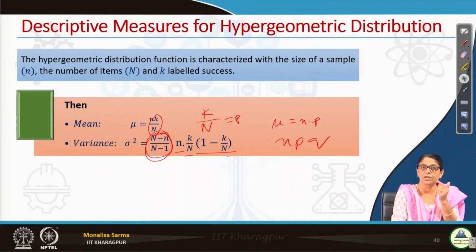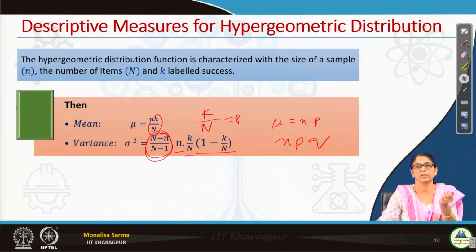Why I mentioned this? For a very large capital N, the total size of the population, and a very small n, instead of using the hypergeometric distribution, we can use the binomial distribution as well, because it hardly makes any difference. Mu is the same, and sigma has just one extra factor, that is (N minus n) by (N minus 1), but when N is large and small n is small, the difference is not reflected at all.